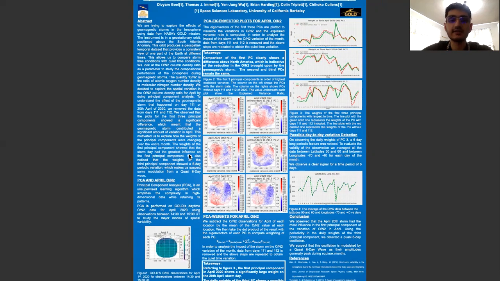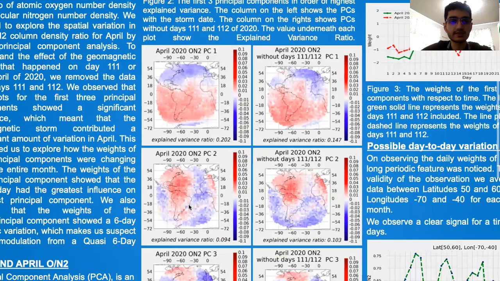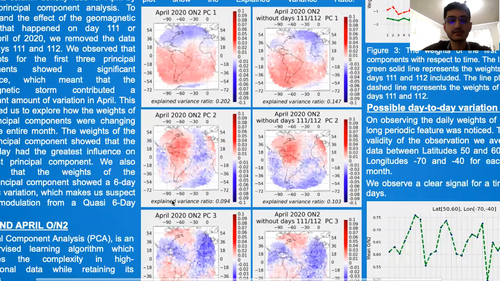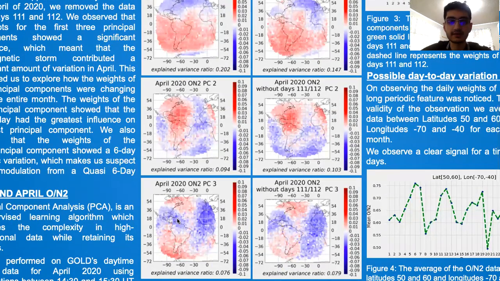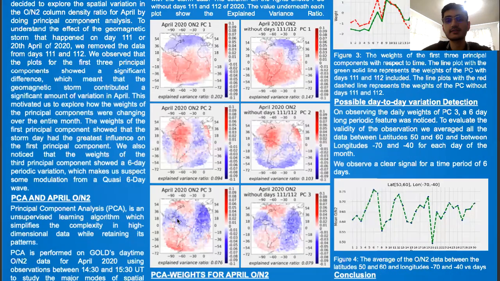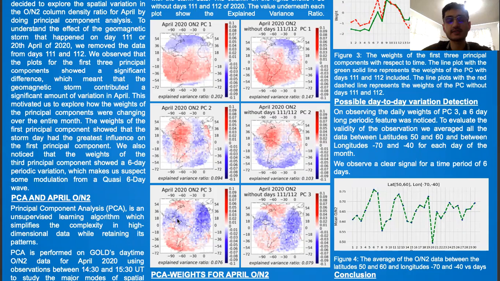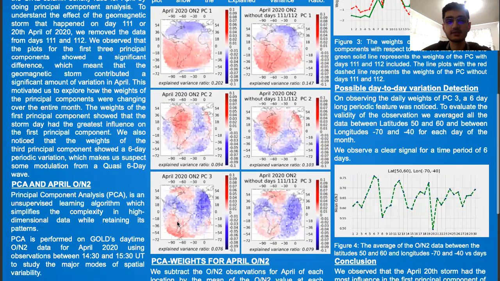trends and patterns. In our study, the algorithm is trained to identify the major modes of spatial variation in the O/N2 column density ratio for April of 2020. The basis of the eigenvectors in our PCA are locations, and the scalar factor is the O/N2 ratio. The first principal component shows meridional variation, while the second principal component shows longitudinal variation, and the third principal component shows a mix of longitudinal and latitudinal variation in the O/N2. These three components together explain 37.2% of the variance in the month.